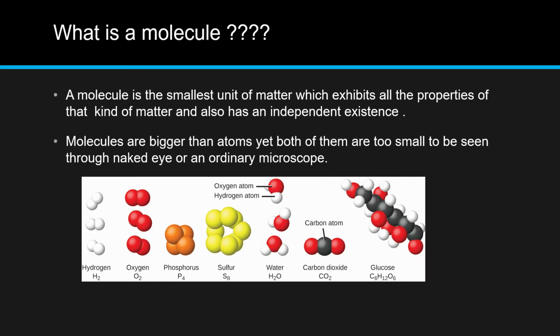Two hydrogen atoms combine together to form one hydrogen molecule, whereas 8 sulfur atoms combine together to form one sulfur molecule, whereas two hydrogen atoms and one oxygen atom combine together to form a water molecule, which is H2O.